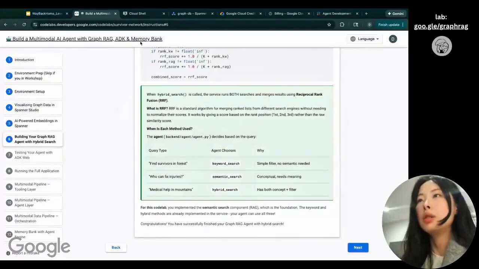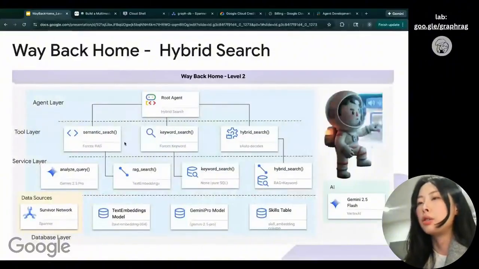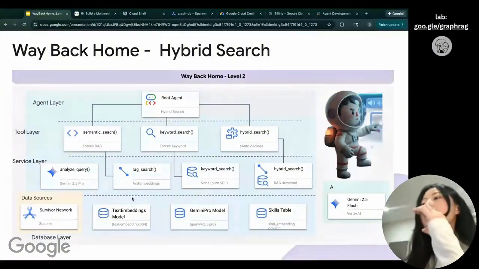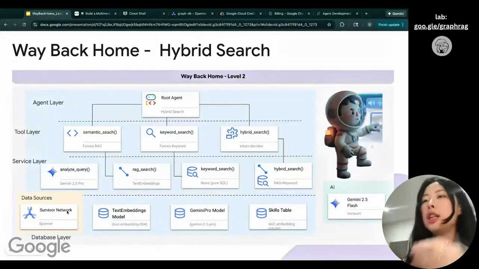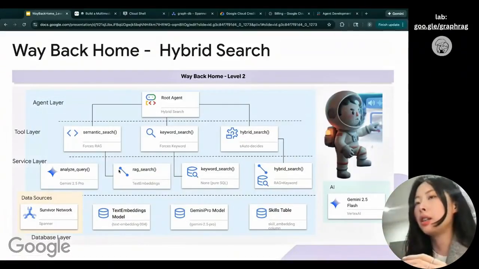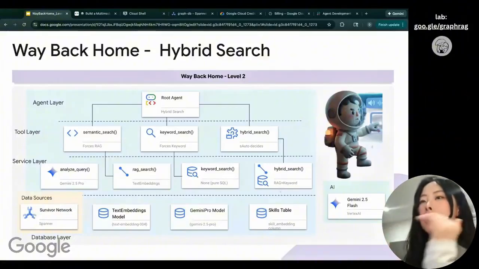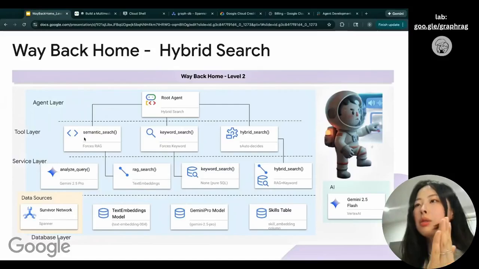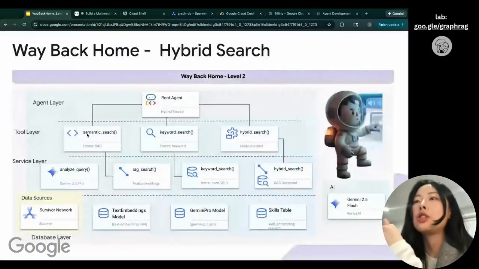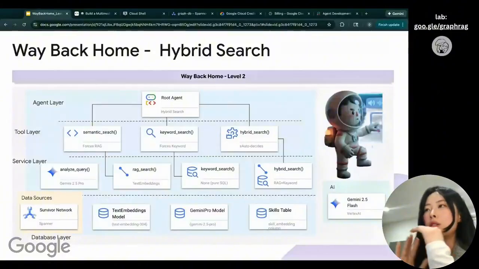Cool. So just to summarize what we've done so far: we created the embedding model and Gemini Pro model in Spanner, and we implemented the related logic in the service layer. Then we connected the service layer, the semantic search logic, to the semantic search tool. And then we used this tool in the ADK agent. So here we are creating the GraphRAG agent with semantic search.